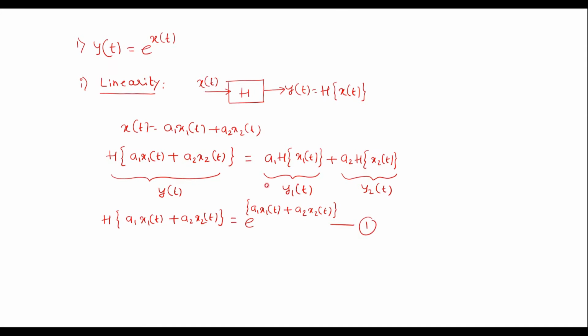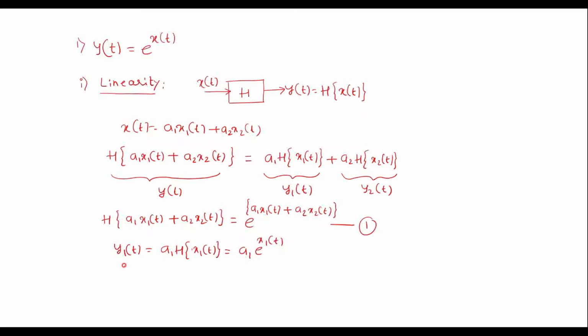Now we'll consider y1 of t. Y1 of t is equal to a1 h x1 of t, which is equal to a1 e power x1 of t, since the given input is e power x1 of t.